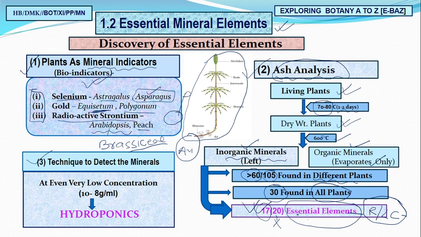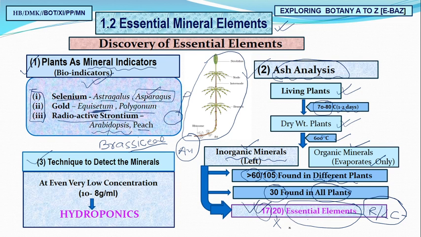Now we come to the very good discovery that we have 17 important essential elements without which plants cannot execute their reproduction and life cycle. Now again, it was the challenge for the scientists: what should be the concentration of such essential elements? Then they came to a very important technology to decide their amount, their quantity,